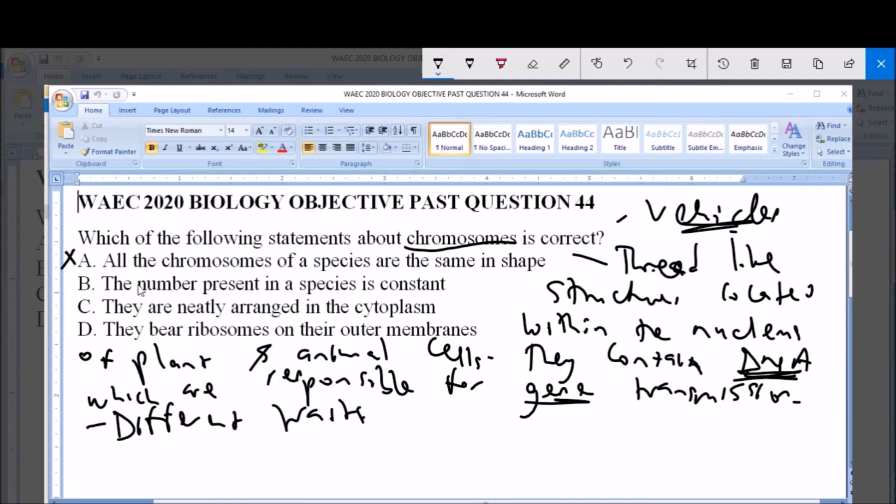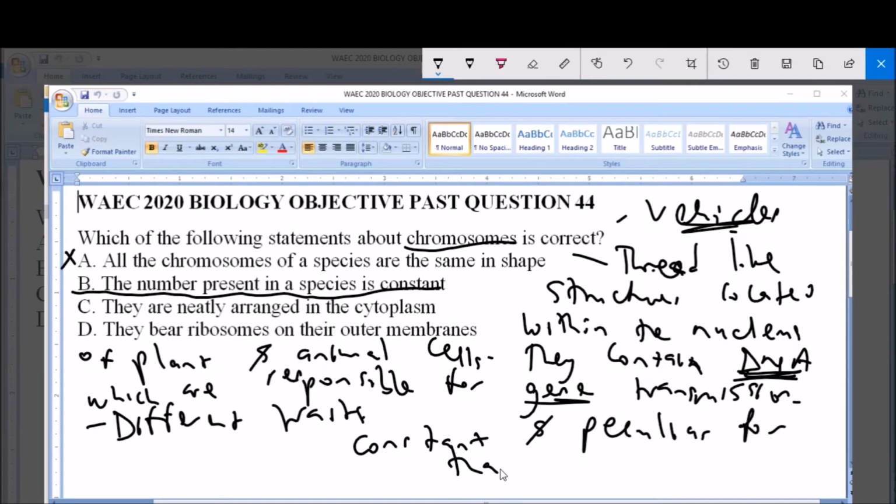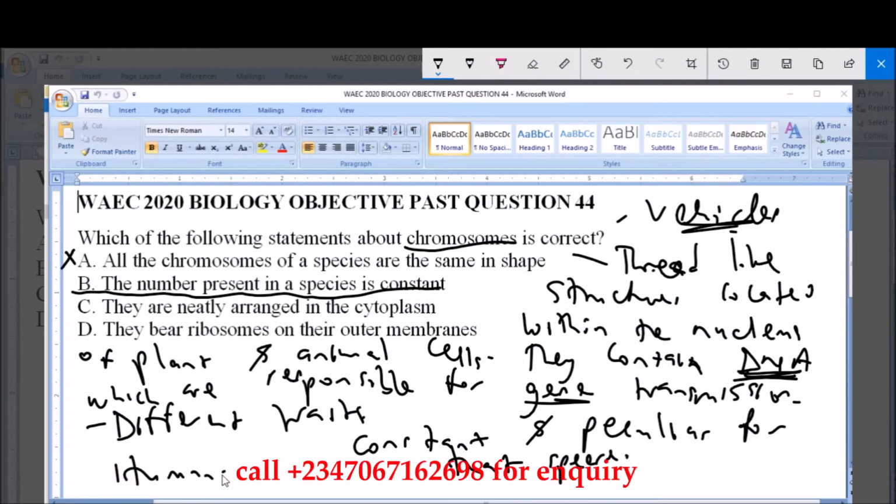Now, option B says the number present in a species is constant. Now, this is actually correct. The number of chromosomes in a particular species is always constant, and peculiar for that species. So for example, in humans you have 46 chromosomes.